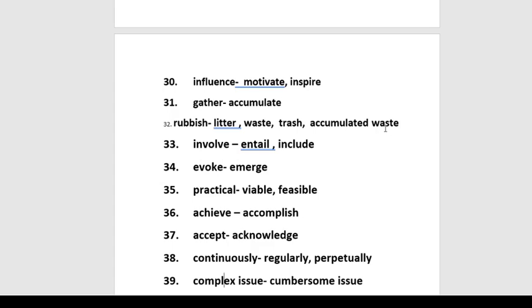For rubbish, you can replace this word by using litter. Waste is very common, so please don't write it. You can say trash, accumulated waste. Then is involve. Now, involve means to include. Involve and include are used very often, but entail is an uncommon word. Entail is a better synonym of include. Next, evoke. You can say evoke, you can say emerge, both are formal words.